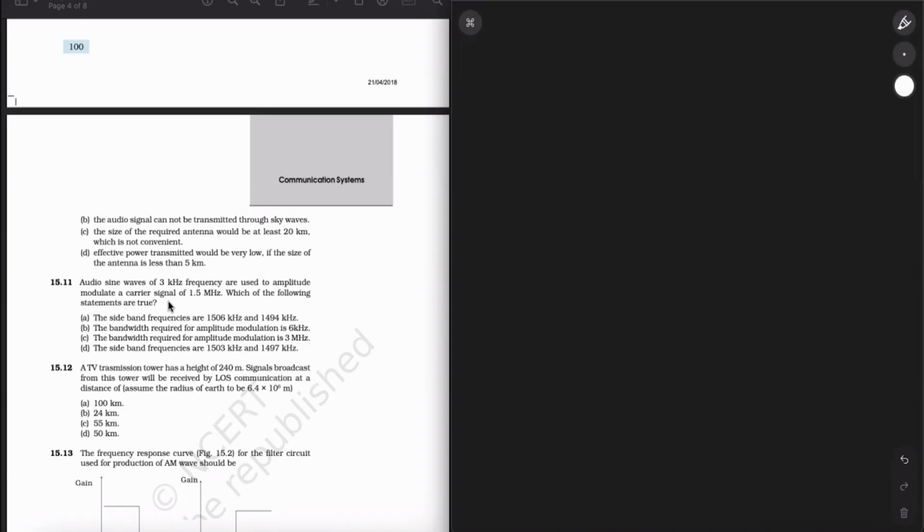Okay, so lower sideband and upper sideband, that is the major focus. I already told you that fc is equal to 1.5 megahertz. I can write it as 1500 kilohertz. And the audio sine wave is 3 kilohertz only.